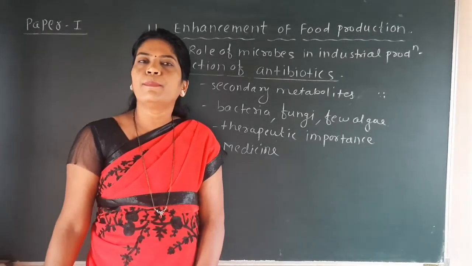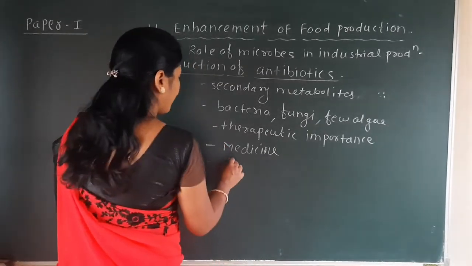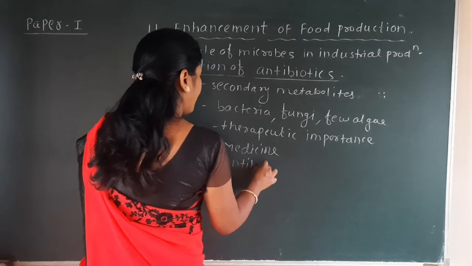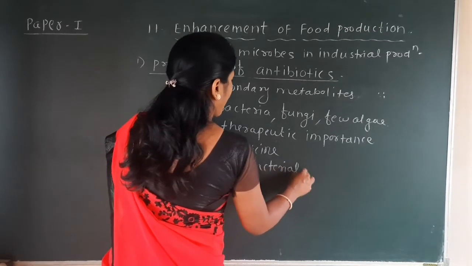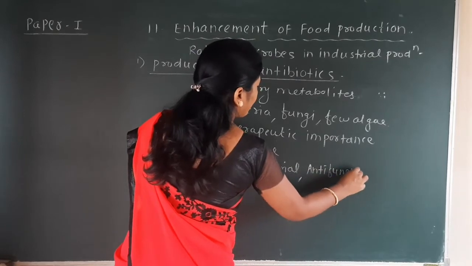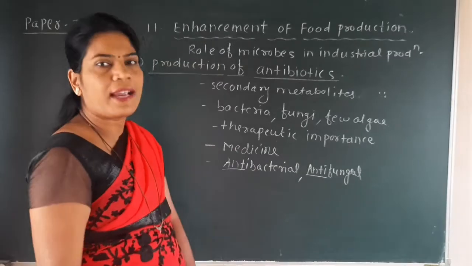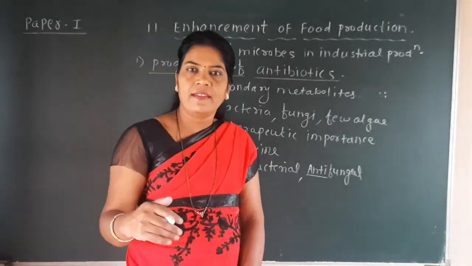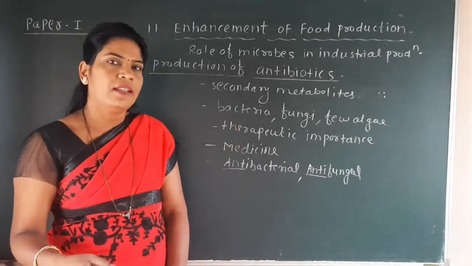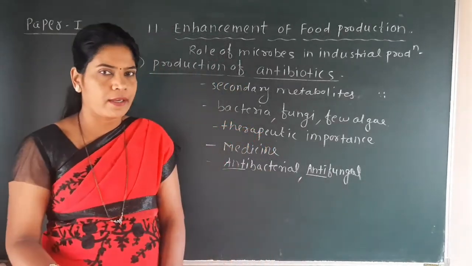Antibiotics have an important role in that they are antibacterial or antifungal. Anti means against. Against bacteria or against fungi means that when anyone gets a bacterial infection, we can use antibiotic treatment to kill those bacteria.